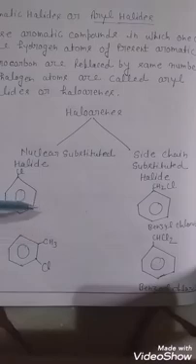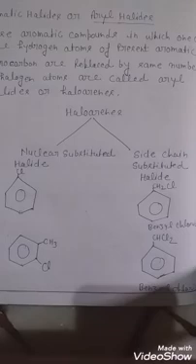If halogen replaces hydrogen at this position, it is called a meta halide aromatic compound, and when hydrogen is replaced by halogen at this position, it is called a para halide aromatic compound.